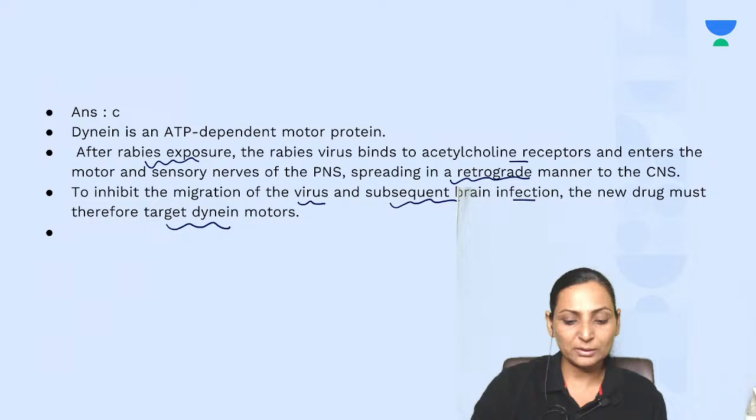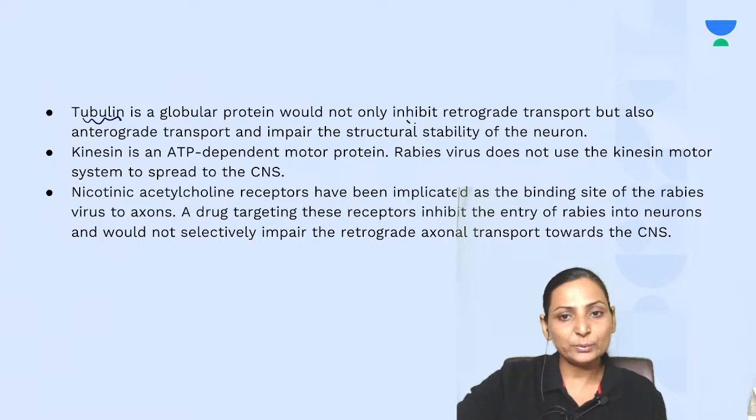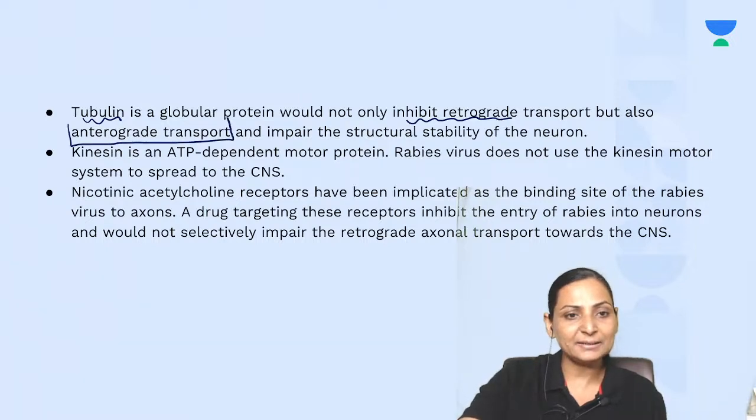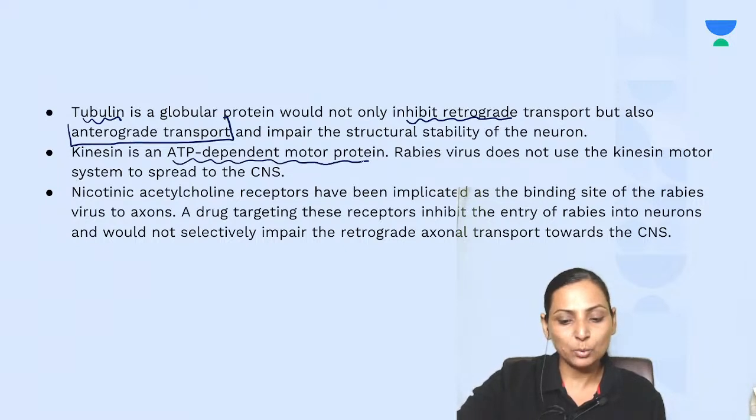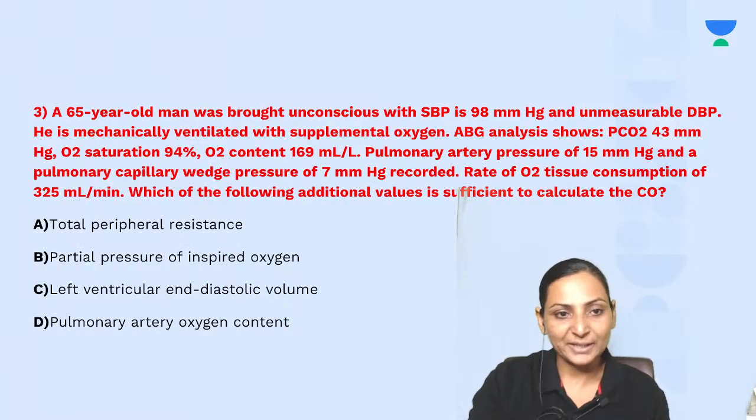Okay, it should target your dynein motors. If you consider tubulin, tubulin is a globular protein that is not only going to inhibit the retrograde transport but also, more importantly, the anterograde transport. Remember that kinesin is an ATP dependent motor protein, right? And nicotinic acetylcholine receptors have been implicated as the binding site of the rabies virus to axons, right? So this is all with this question. Let's move next.